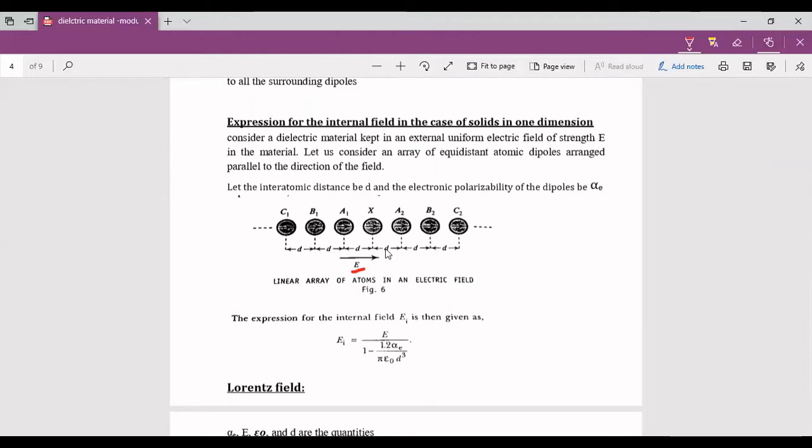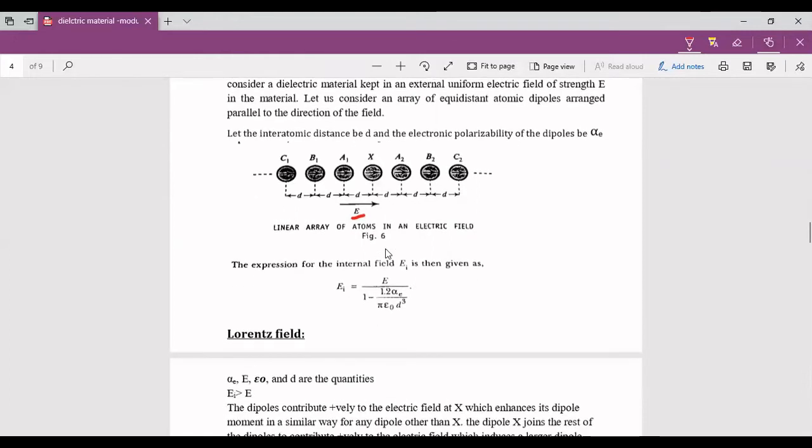The dipole moment will arise when an electric field is applied to the dielectric material. So we can find the internal field in a dielectric material. So what is the internal field?